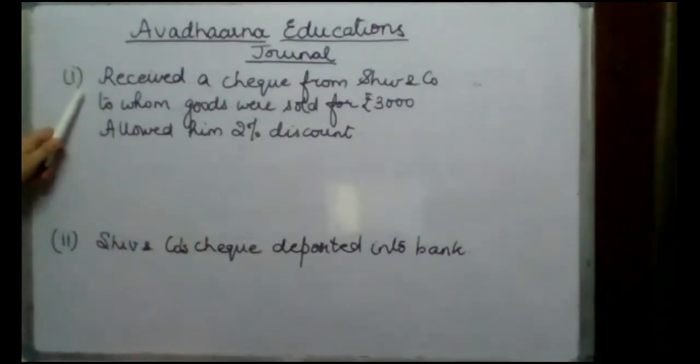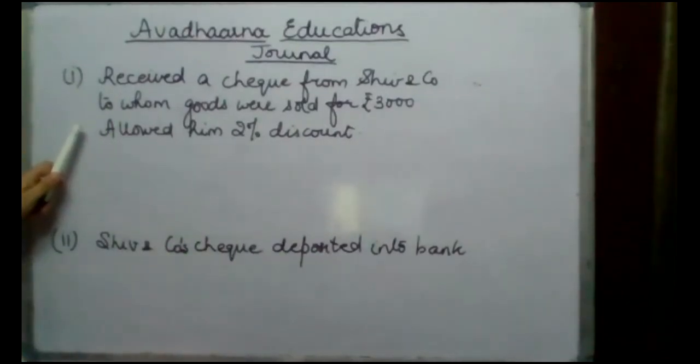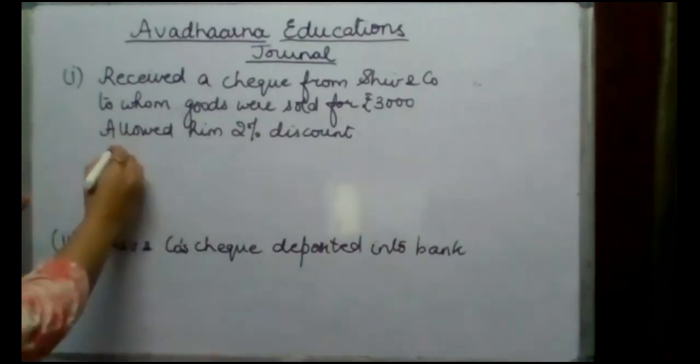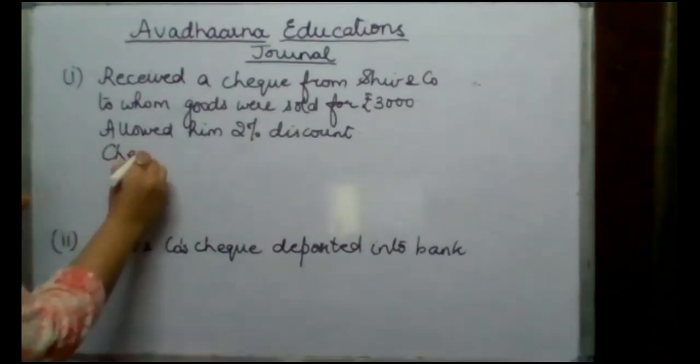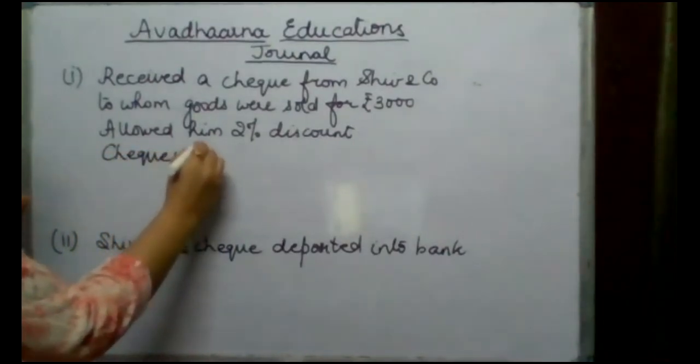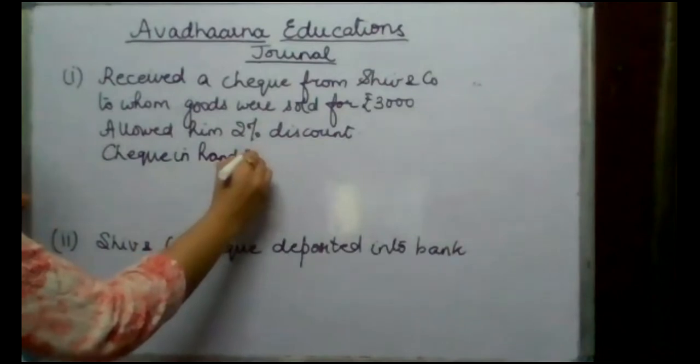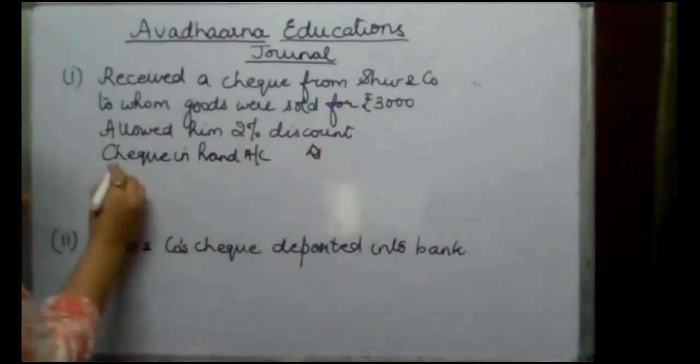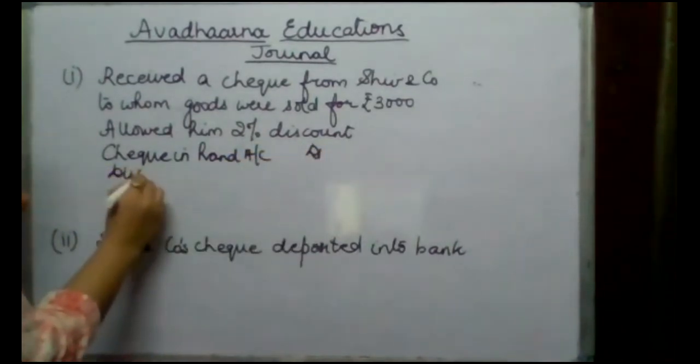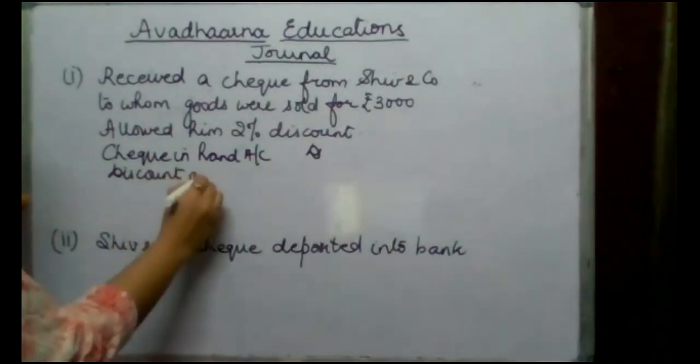यानी कि बेटा जब पहली एंट्री पास हुई तो हमने ये चेक बैंक में डिपॉजिट नहीं किया था, ये चेक हमारे पास ही था. तो we are going to open an account known as check in hand account. Check in hand account debited, discount allowed since we have received the payment.